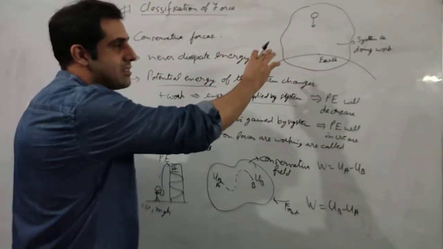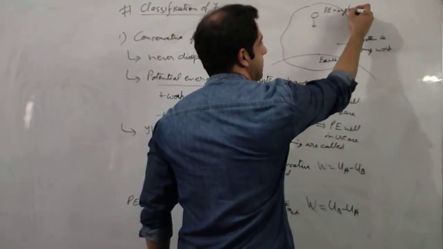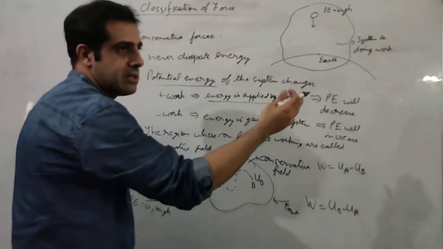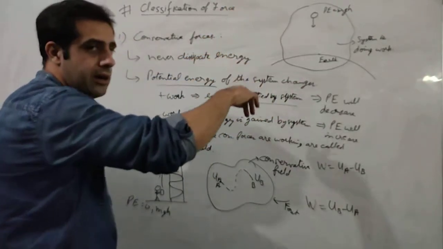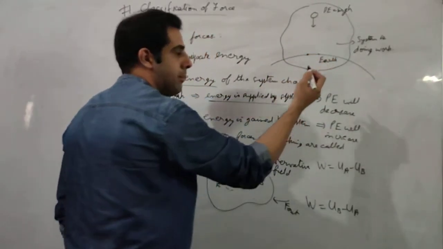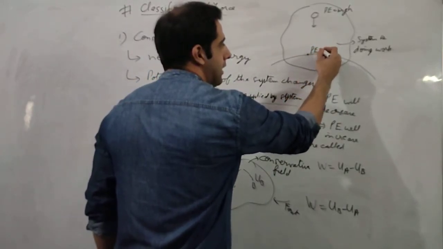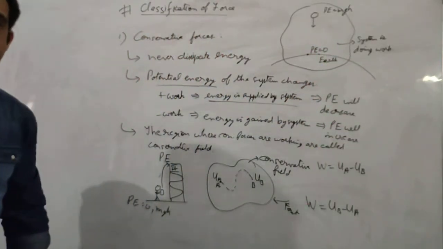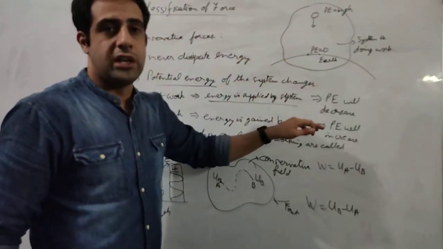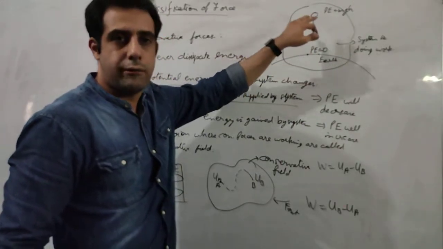Now let us analyze this mathematically. At this point, there will be some potential energy because potential energy equals mgh. There is some height at this point from earth, so there will be some potential energy. Now when the ball is coming down and potential energy is decreasing, this means at this point the potential energy should be lesser than that at this point, and we know mathematically that at this point the potential energy will be zero because the h becomes zero. So the system is losing energy, and why is it losing? Because the system itself is doing work.